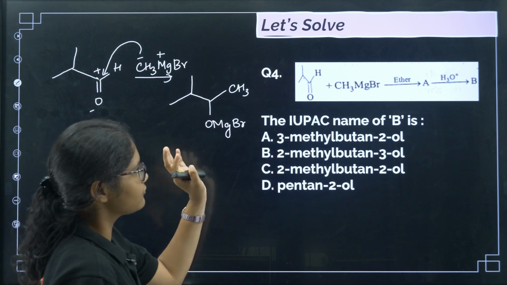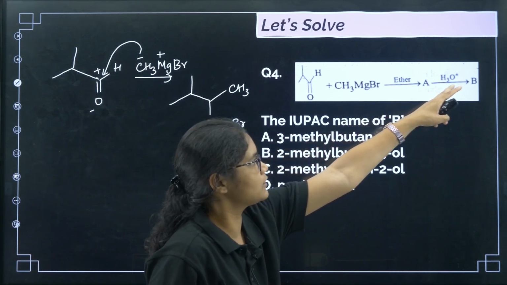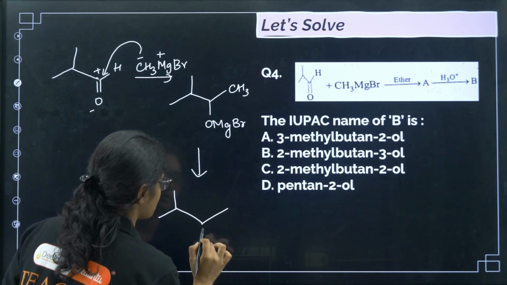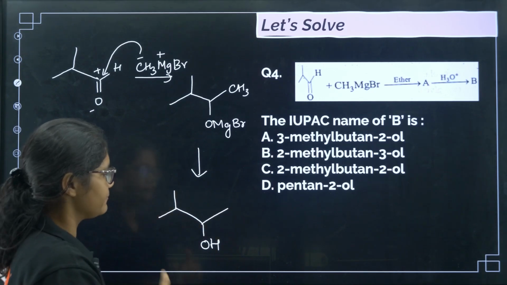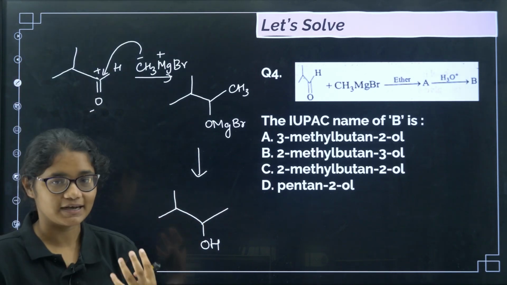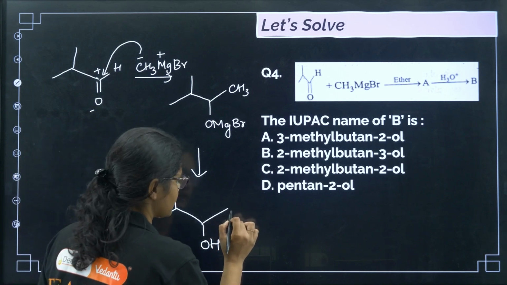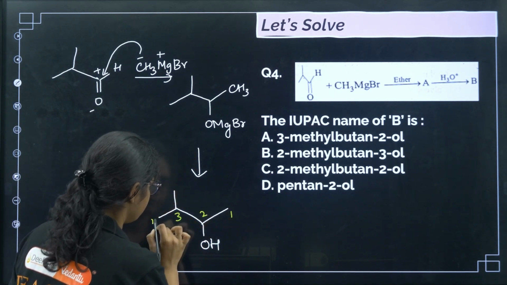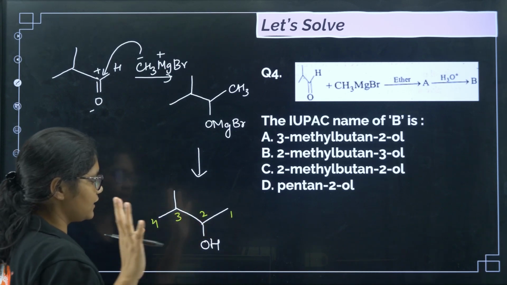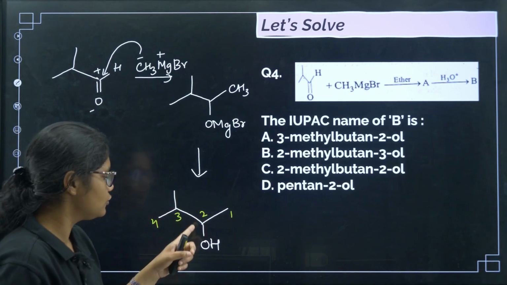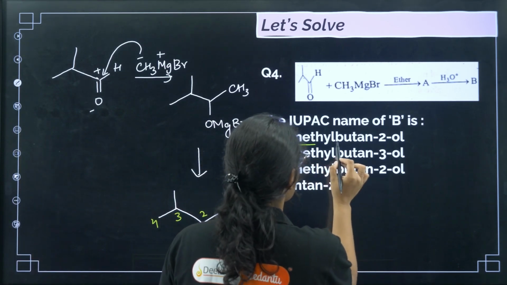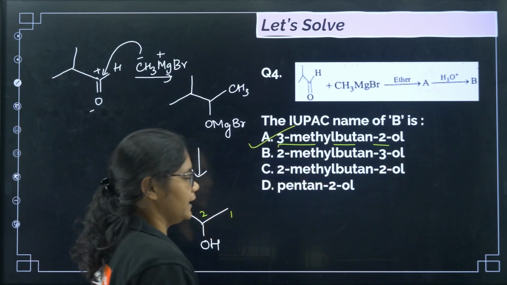Now I told you, after that water is there, so this will remove this one, so we will get OH, right? So what is the IUPAC name of this compound? When functional group is there, you have to give least priority number to the functional group. So I have to number from this side 1, 2, 3 and 4. So on the third carbon we have methyl group, so 3-methyl, then parent chain is having 4 carbons, so butane, and on the second position we have OH, so the suffix will be ol. So 3-methylbutan-2-ol, that is option number A.